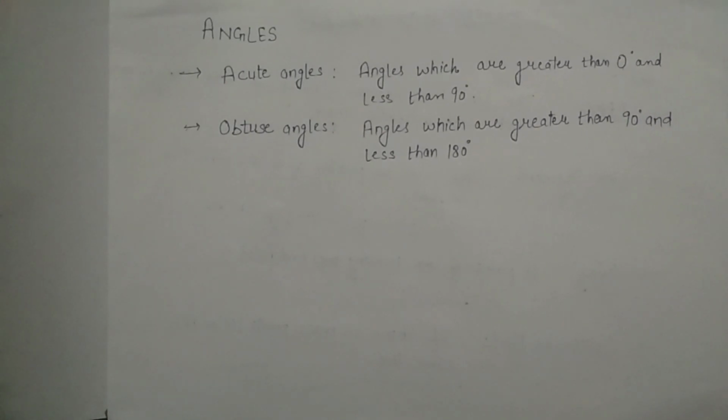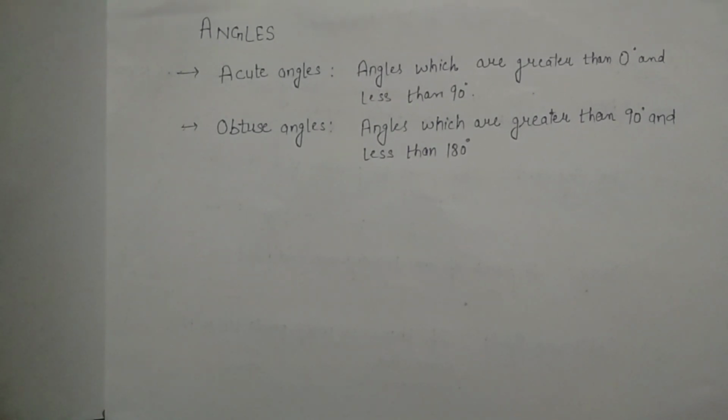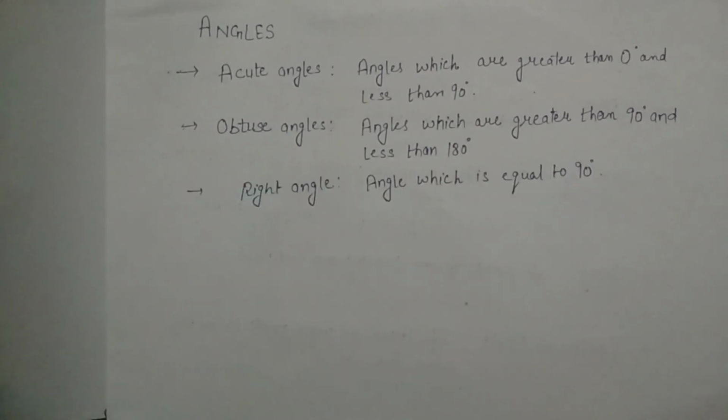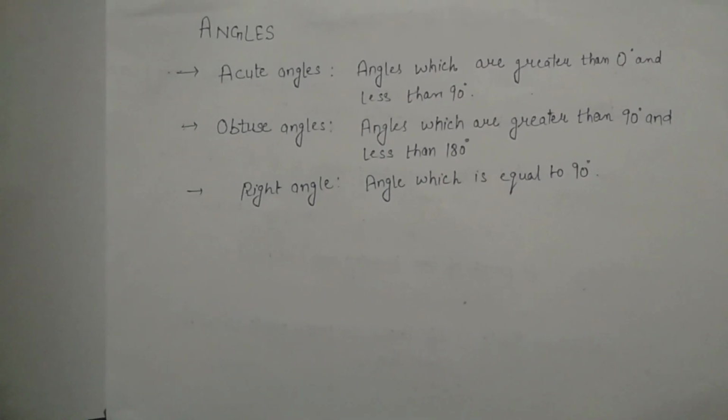What are obtuse angles? Angles which are greater than 90 degrees and less than 180 degrees are called obtuse angles. That means the angles lying between 90 and 180 we will call obtuse angles. Let's move to the next one. So guys, the angle which is equal to 90 degrees is called a right angle. So this is the right angle.